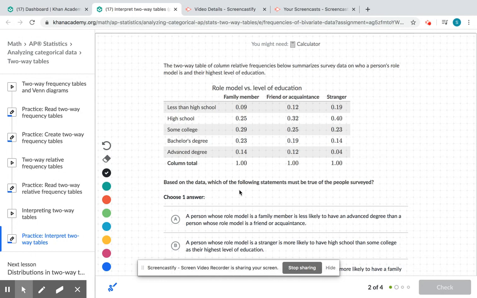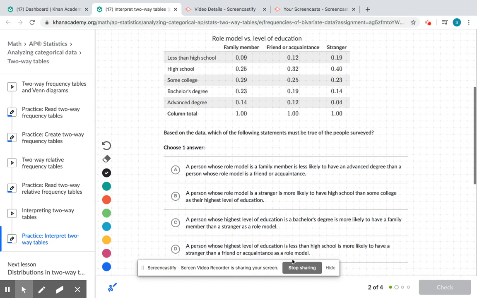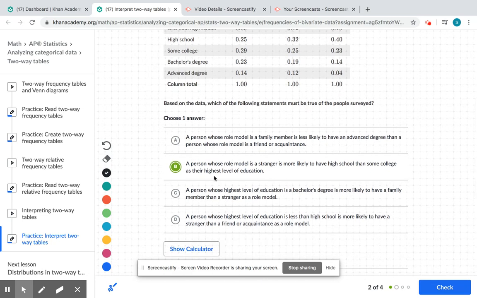So I'm going to go to which one I think is correct, and I'm going to show you why it's correct. So the two-way table of column relative frequency below summarizes survey data on whose person, role model, and then their highest level of education. I've already read through these. They're very, very tricky. So based on the following statements, which must be true? So I'm just going to click this one for now, and we're going to walk through it rather than going through each one because I find it to be confusing.